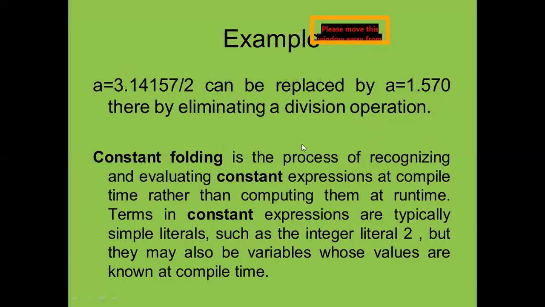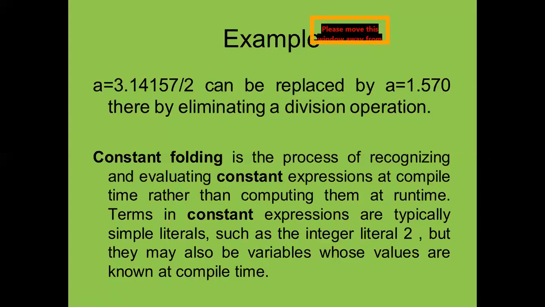You know properly that division takes more time to calculate. It is better to use repetitive addition instead of division, so just avoid the division operation. In this case, you can see this is called constant folding.